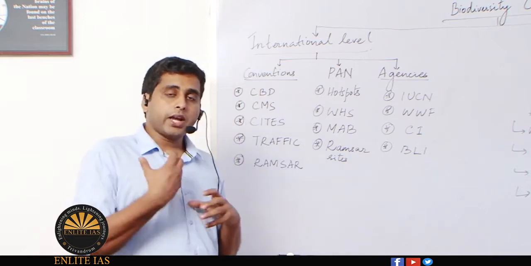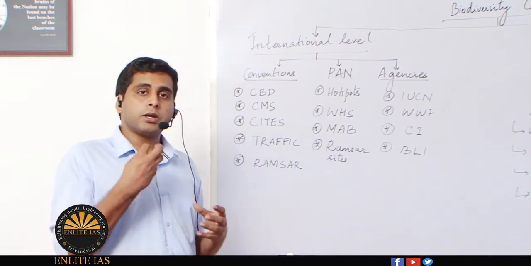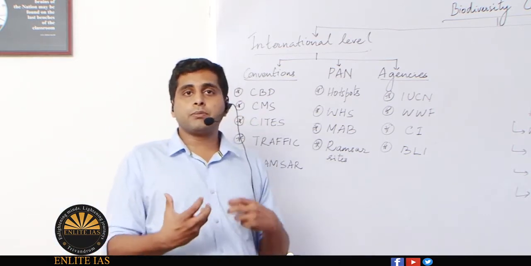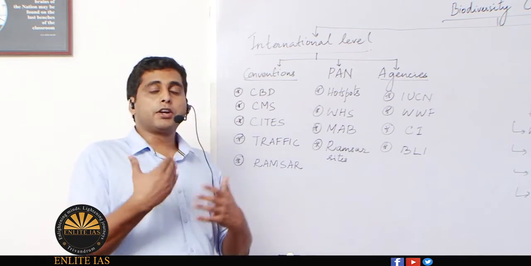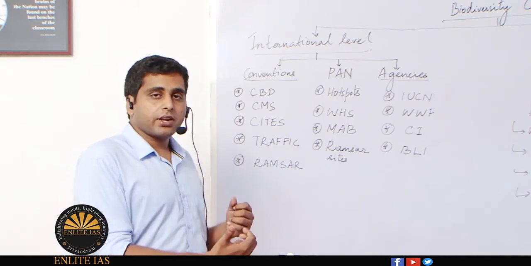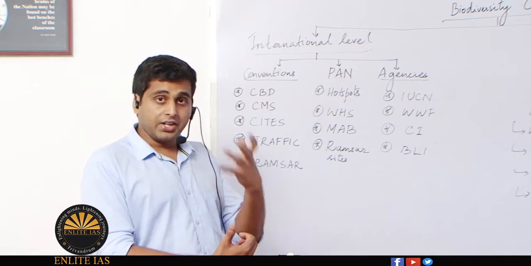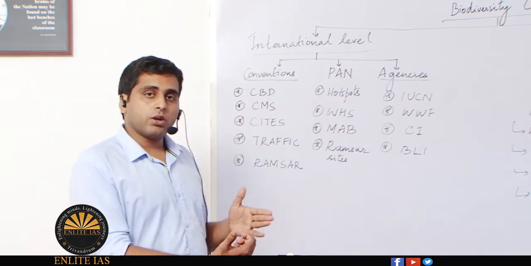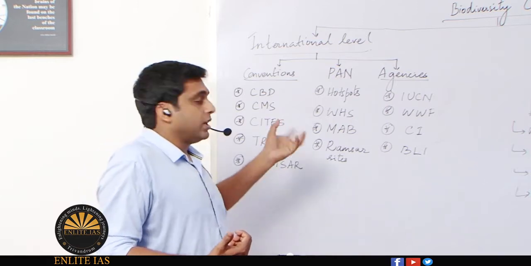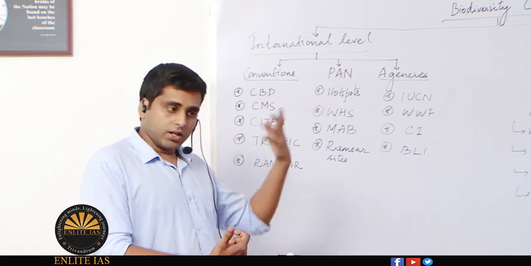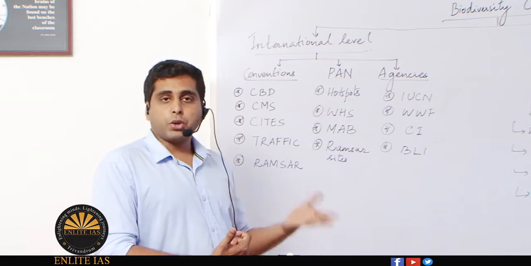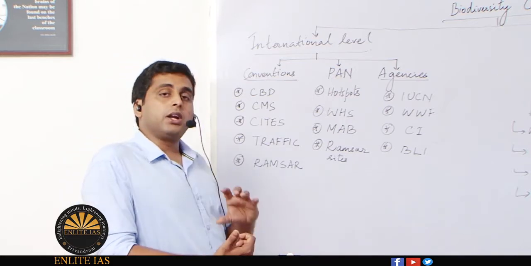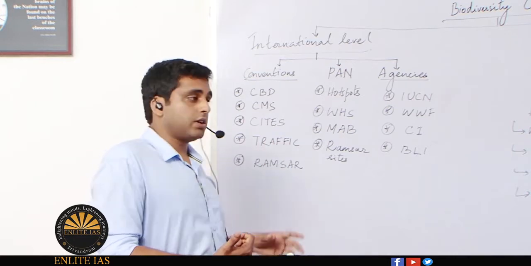Natural sites are categorized as World Heritage Sites because of their peculiar geography, biodiversity, the composition of ecosystem, or their particular ecological interaction also. These are the criteria that are normally taken for recognizing a particular site as a World Heritage Site. In that also, India has around 7 or 8 World Heritage Sites. So you have to study which sites are there, what are their peculiarities, etc.